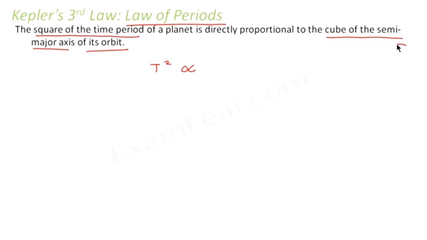I already told you, when I talk of semi-major axis, which distance do I mean? I mean to say this distance, half of the major axis. So the square of the time period of the planet is proportional to the cube of the semi-major axis. Let us suppose if I denote semi-major axis with A, if this is the semi-major axis, then T square is proportional to A cube.